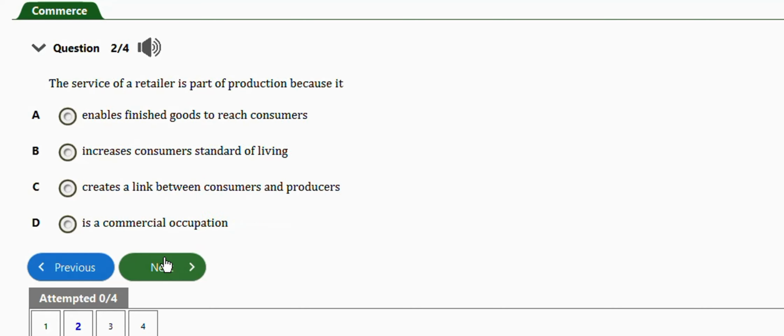Next question, this one says the service of a retailer is part of production because it enables finished goods to reach consumers, increases consumer standard of living, creates a link between consumers and producers, is a commercial occupation. Right answer is option A, it enables finished goods to reach consumers.